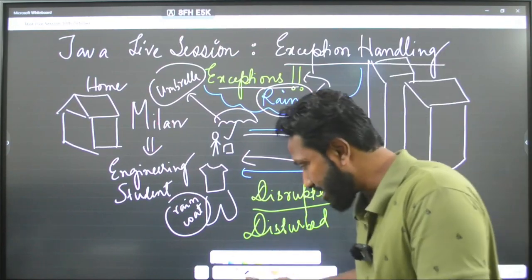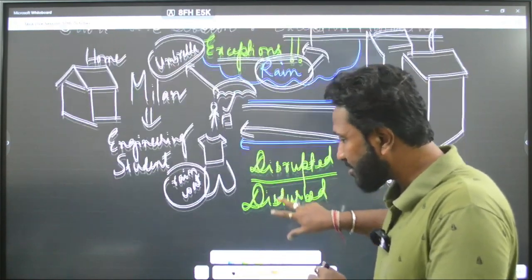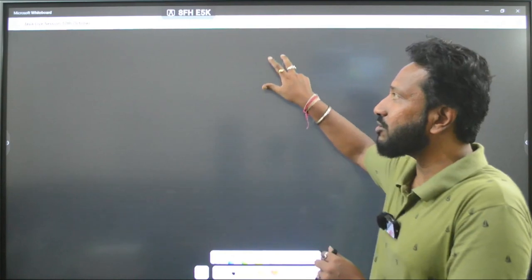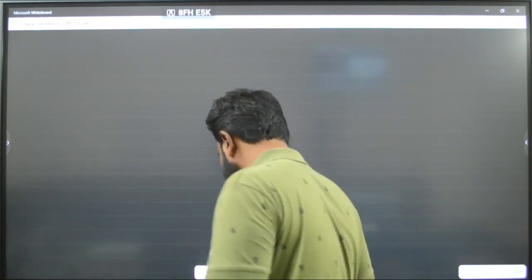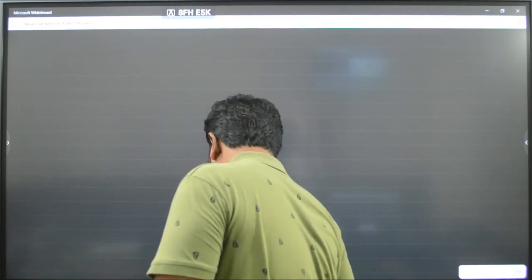Let me write down the definitions so that it will be easy for you to understand. I haven't got any comments, so I'll continue.